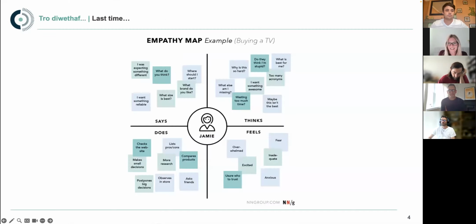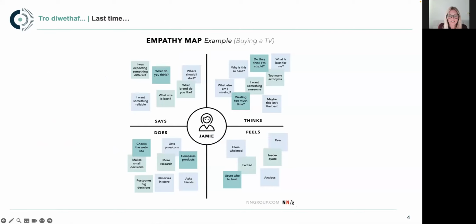Thanks, Elise. So in this first slide, we've got an example of an empathy map. So those of you who joined us for the last session in this Lunch and Learn series with Promise and Tom, they went through the process of creating affinity maps to gain insight from common experiences that users have whilst experiencing their service. And then they also shared with you an empathy map, which we've got an example of here, which is about starting to build an understanding of how the user experiences that service in terms of what's happening to them and what they're thinking, they're feeling whilst they move through that service.